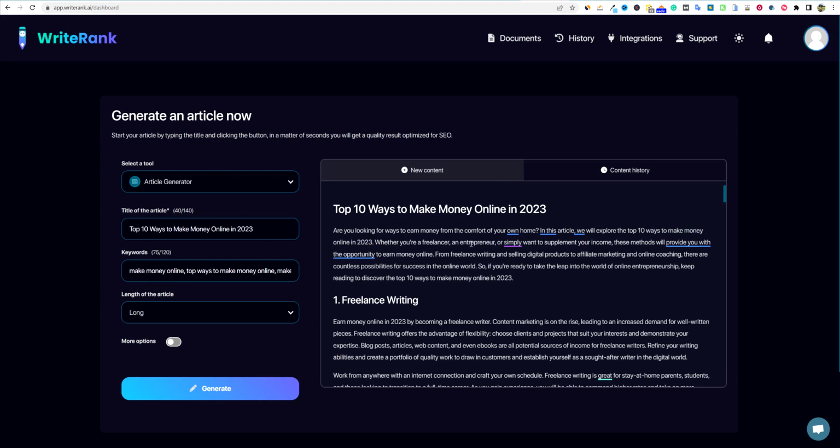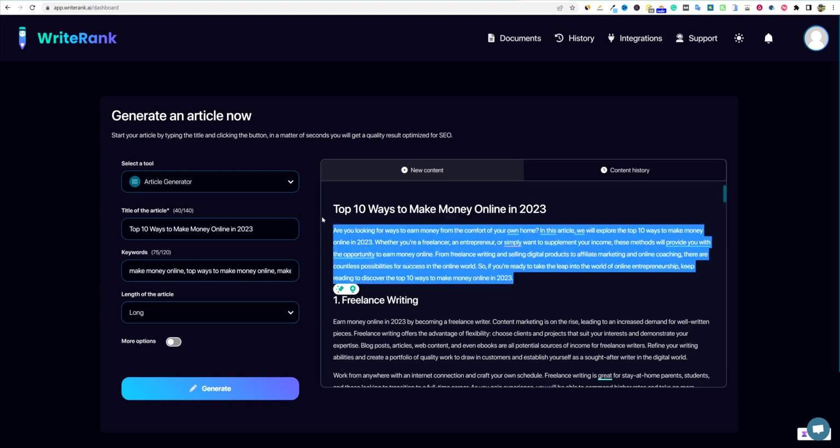Whether you're a freelancer, an entrepreneur, or simply want to supplement your income, these methods will provide you with the opportunity to earn money online. From freelance writing and selling digital products to affiliate marketing and online coaching, there are countless possibilities for success in the online world. So if you're ready to take the leap into the world of online entrepreneurship, keep reading to discover the top ways to make money online in 2023. So it did include it twice. And then you have your H1 right there.